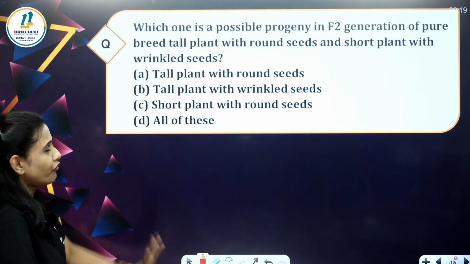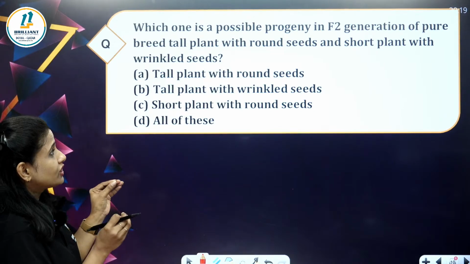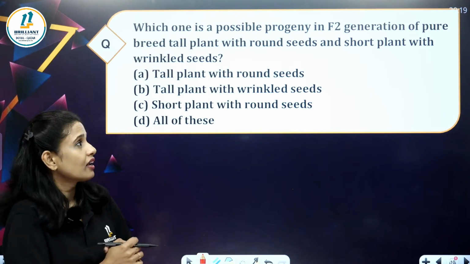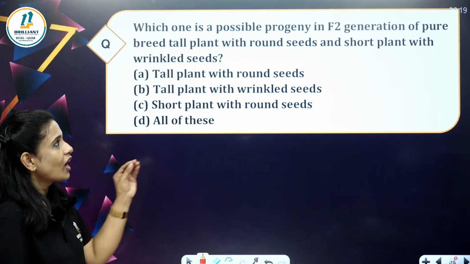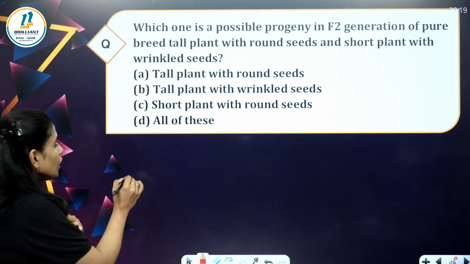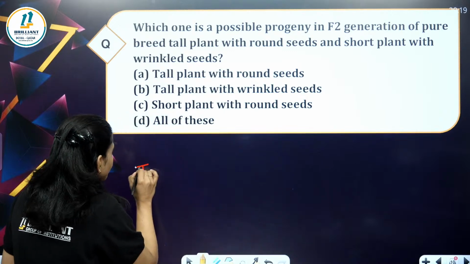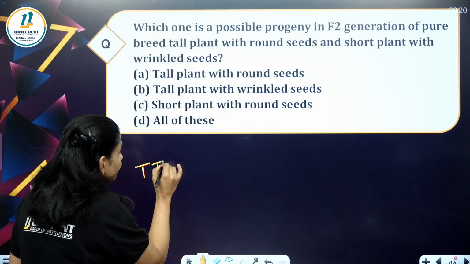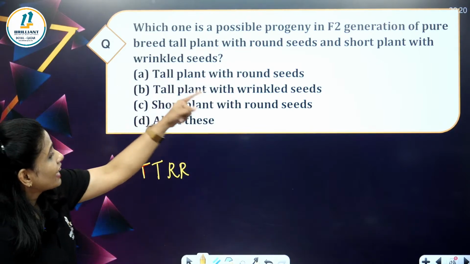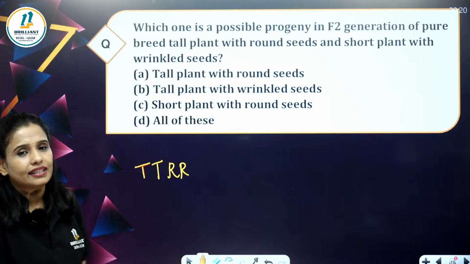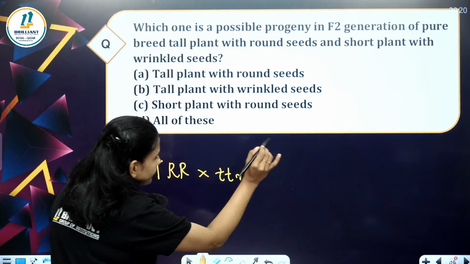Okay, the question is in front of you. Which one is a possible progeny in F2 generation of pure breed tall plant with round seed and short plant with the wrinkled seed?